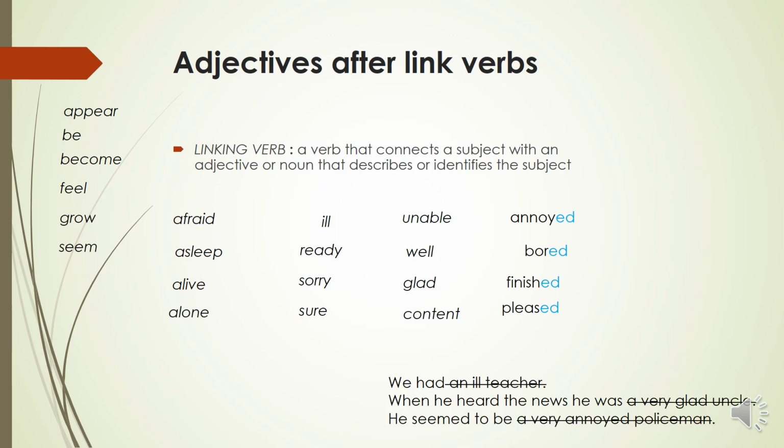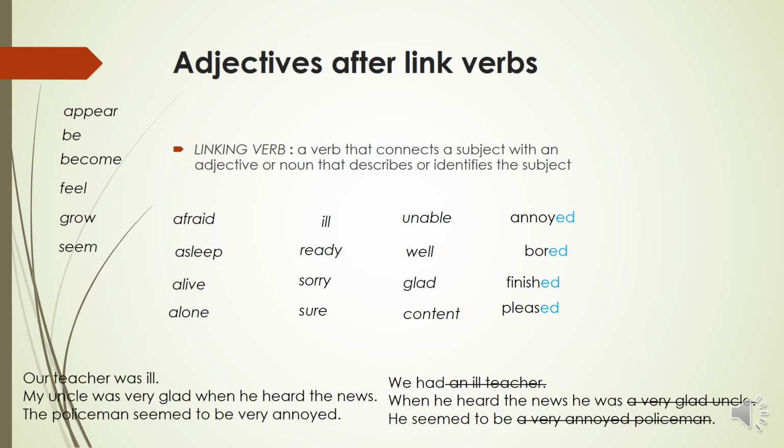Well, we say our teacher was ill, but we don't say we had an ill teacher. Why? Because was is a link verb. My uncle was very glad when he heard the news. We don't say he was a very glad uncle when he heard the news. Now, because we have to use very glad before the link verb. The policeman seemed to be very annoyed. Okay, we can't say, and we don't say, he seemed to be a very annoyed policeman.